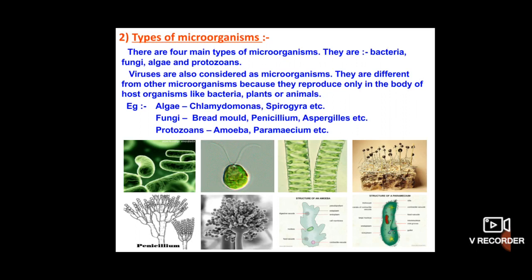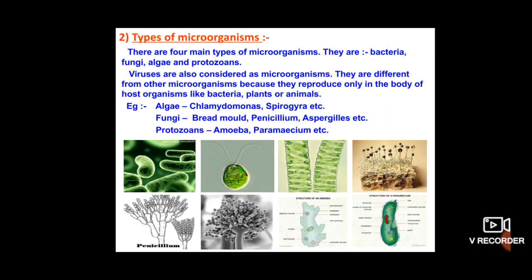Protozoans: amoeba, paramecium, euglena all come under protozoans. Then for the virus, can you give me the best example? Yes, because of this pandemic, we can say COVID-19 is also a kind of virus, children. It is also a best example for virus.